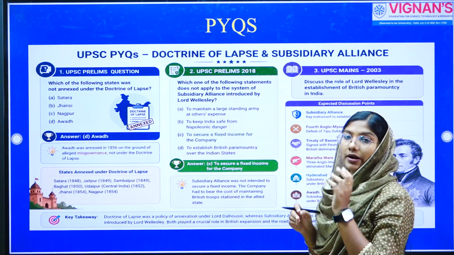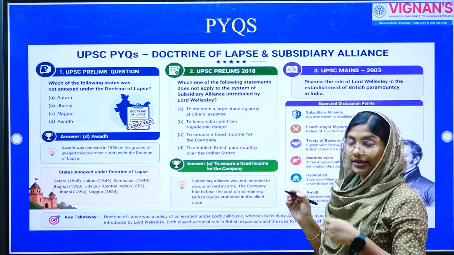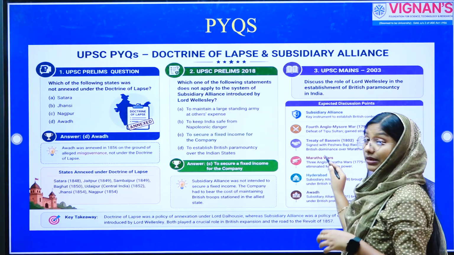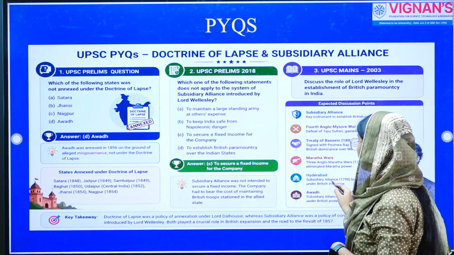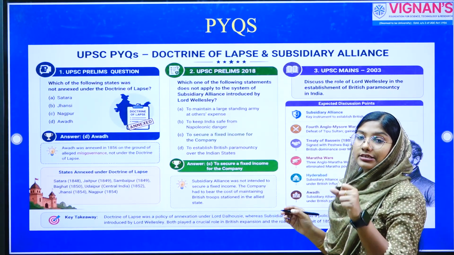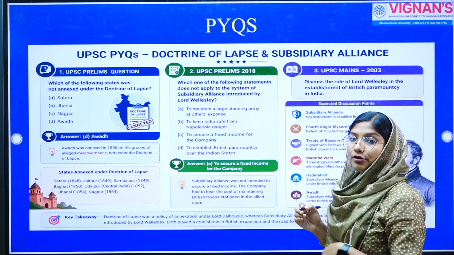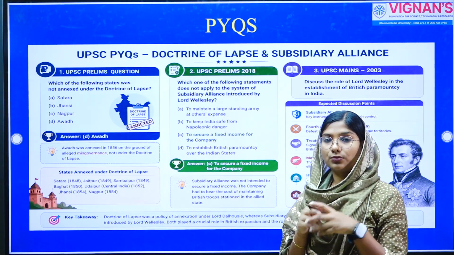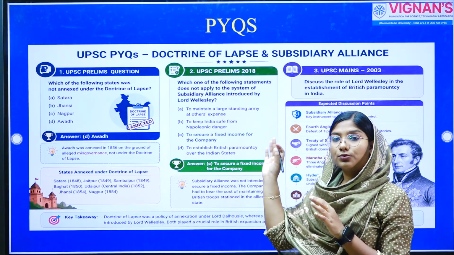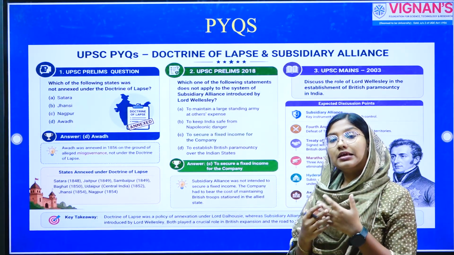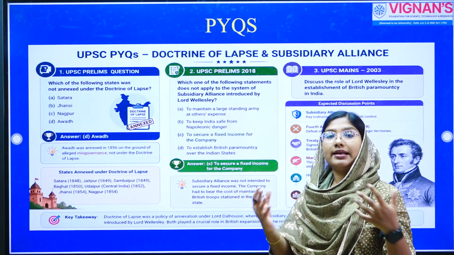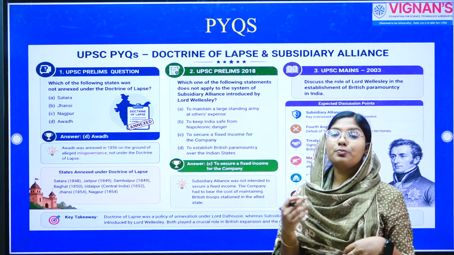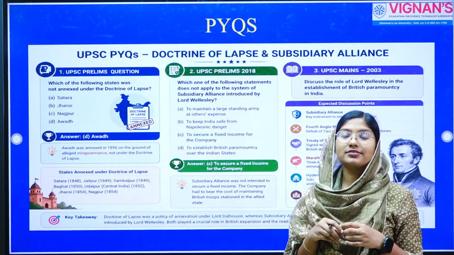He forced Peshwa Bajirao II to sign the Treaty of Bassein, thereby the Maratha Confederacy also became part of the subsidiary alliance. So, he played a key role in eliminating the threat of the Marathas, and he is the one who took leadership to integrate Hyderabad as a part of the Treaty of Subsidiary Alliance. And also in the context of Awadh, he introduced this policy of Subsidiary Alliance. So these are some of the points that you can discuss while elaborating your answer. These are some of the previous year questions as far as these two policies, Doctrine of Lapse and Subsidiary Alliance, are concerned.